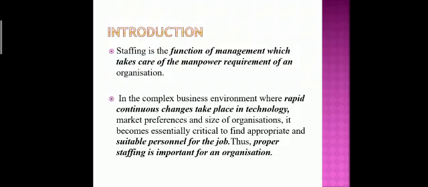You can take the example of a college organization: how is the result going to be improved? It is due to the staff only. If the staff are good, then only the result is going to improve, otherwise it is a loss to that organization or business. So within the complex business environment, it is very important to survive in a competition, to survive in a market, because technology is rapidly and continuously changing.